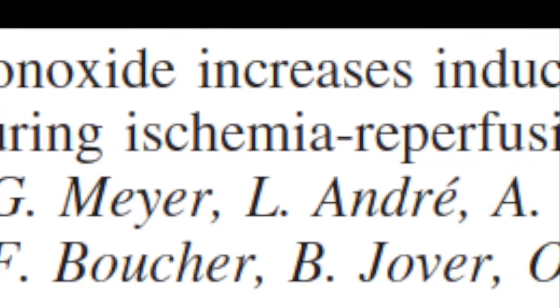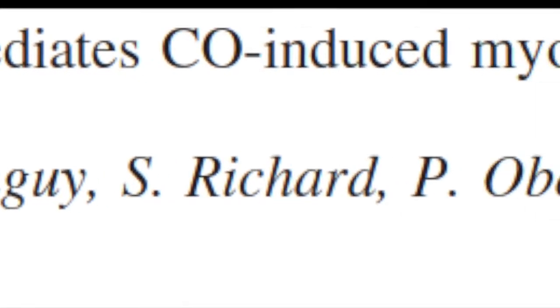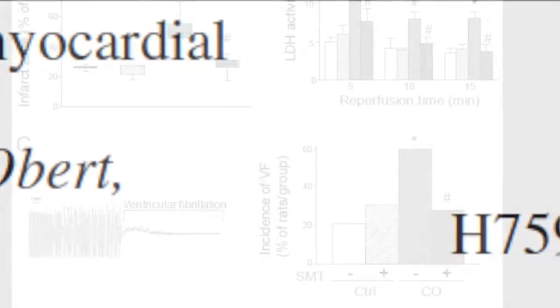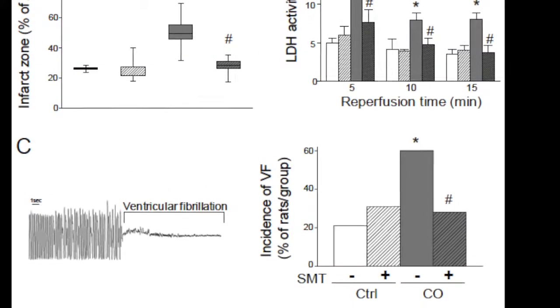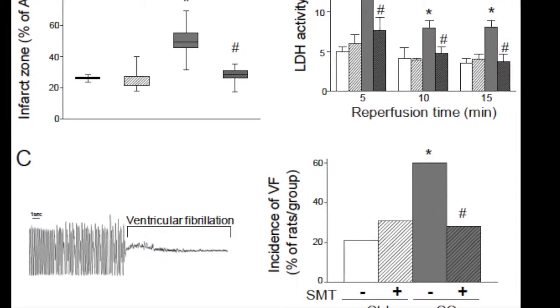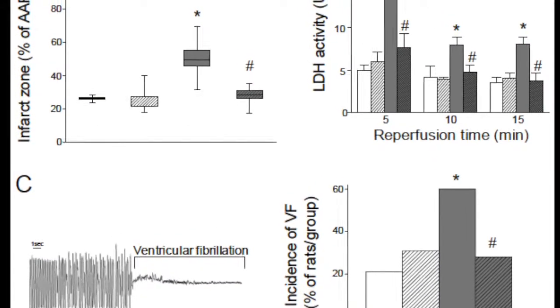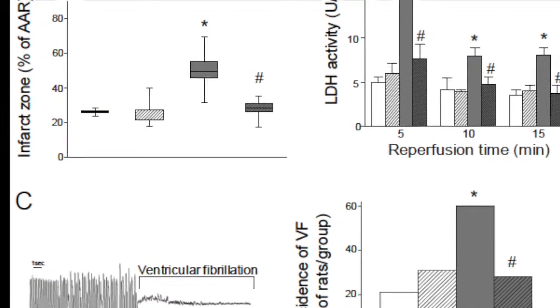It has been proposed that low levels of chronic carbon monoxide exposure may impact mortality and morbidity of cardiovascular diseases. Meyer and co-workers investigated the role of inducible nitric oxide synthase on ischemic myocardial injury in response to low levels of carbon monoxide exposure.